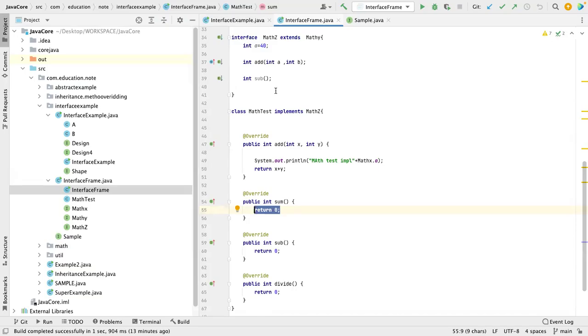Now the second question: what is the difference between abstract class and interface? You guys know all the differences, you just explain. In an abstract class, you might have abstract and non-abstract methods. You might have abstract and non-abstract fields, right? But in an interface, by default, all the fields are final and static in nature. All the methods are abstract in nature. An abstract class is not a pure example of abstraction. An interface is a pure example of abstraction. And when you have partial information about implementation, you go with an abstract class. When you have full knowledge and full requirement of implementation, you go with an interface.